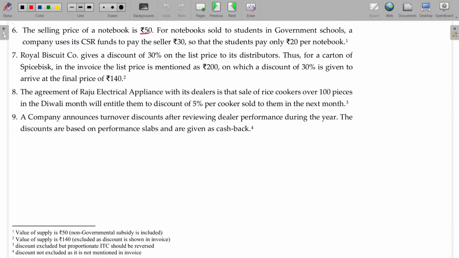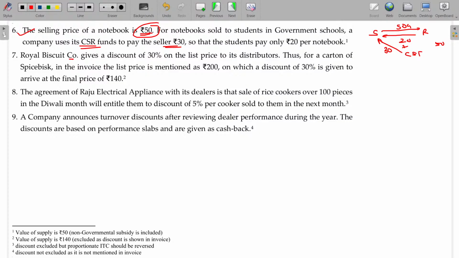Now, the selling price of a notebook is 50. For notebooks sold to students in government schools, the company uses CSR funds to pay the seller 30. So the supplier and recipient, notebook is sold, supply of goods. For that, students are paying only 20 rupees. The balance would be payable by the CSR fund. Now what is the value? The CSR fund is a subsidy received from a non-government entity. So automatically 20 plus 30, 50 will be the value here. Okay, 50 is the transaction value here.